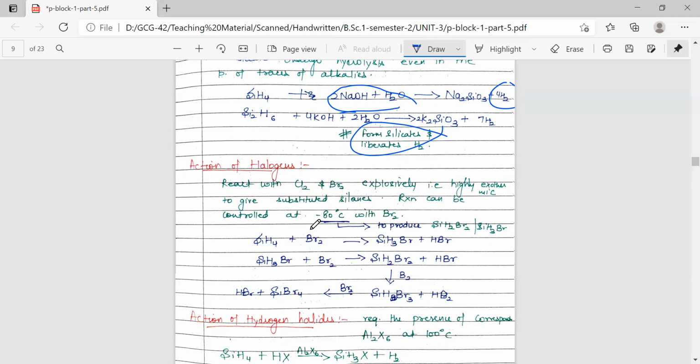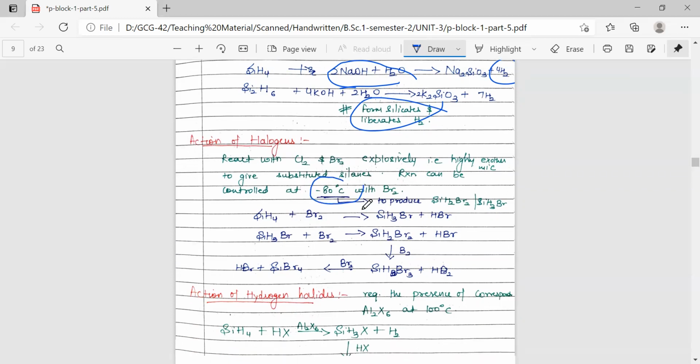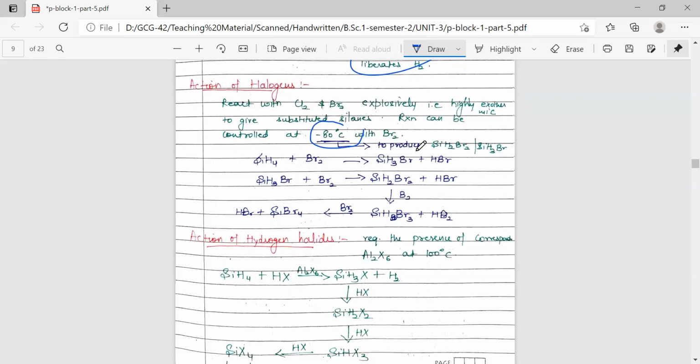If, with bromine, we want to produce the bromo substituted silanes, we have to carry out the reaction at minus 80 degrees Celsius to avoid the formation of an explosive mixture. So this is how we can carry out the halogenation of these silanes.